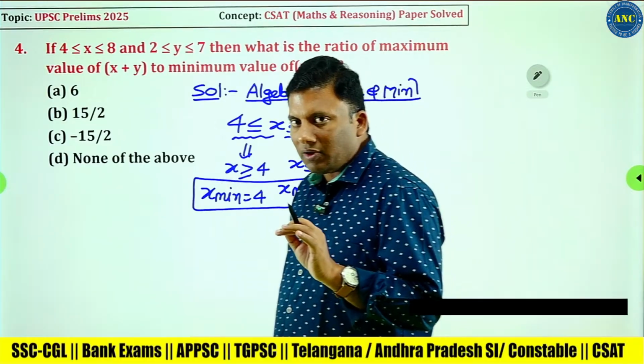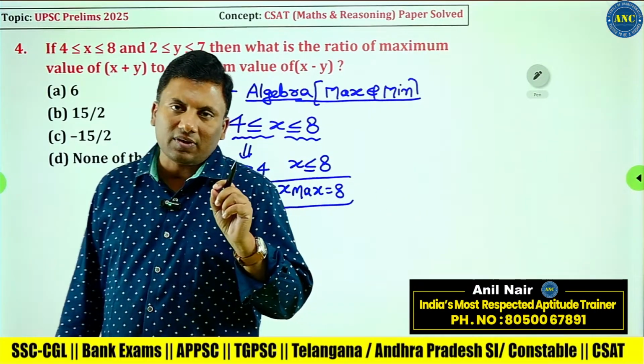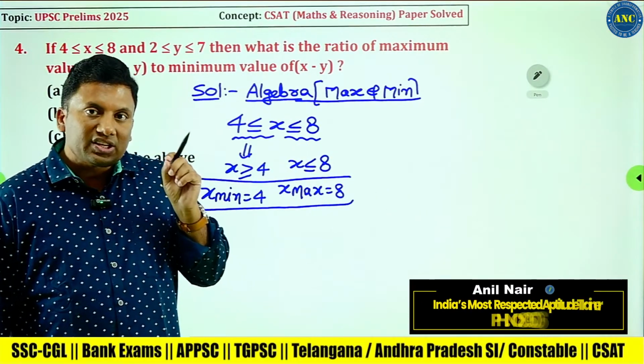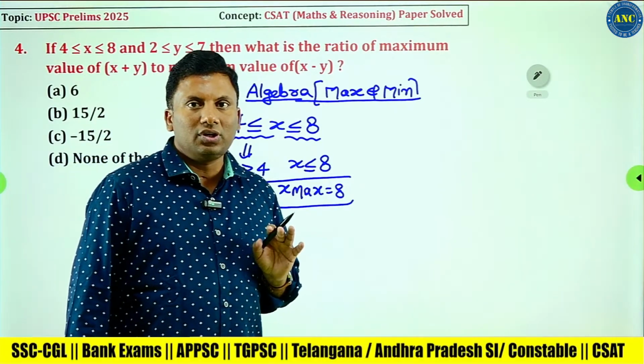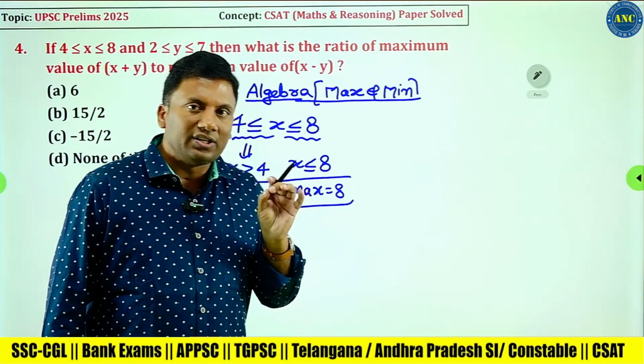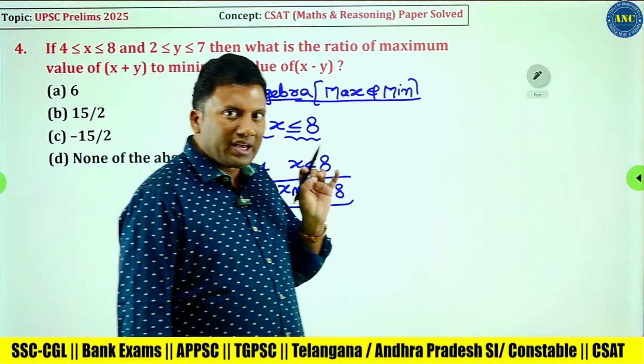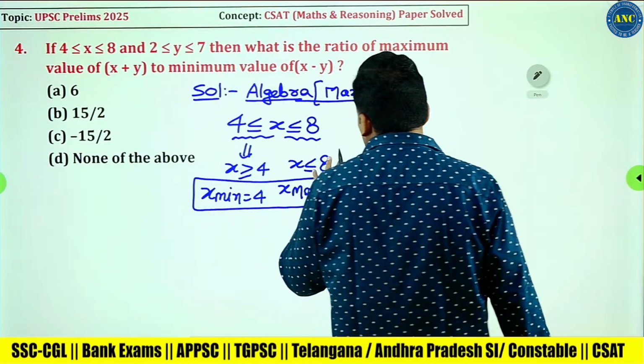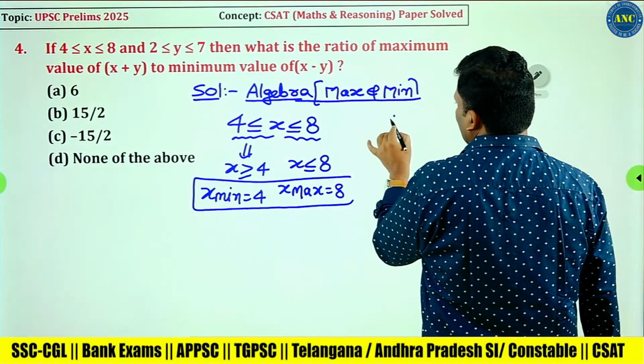4 less than or equivalent to x less than or equivalent to 8 means x minimum value is 4 and x maximum value is 8. I hope this statement is clear.